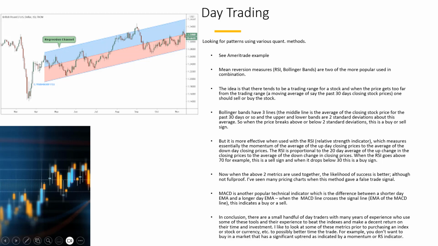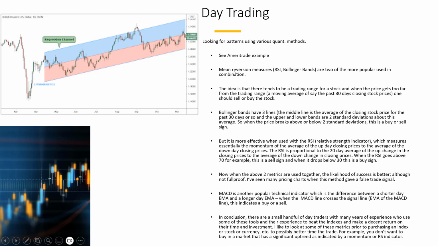The idea is a stock price tends to trade within a range, even within a trend, right? It tends to stay within a range as it's moving through this trend. So when the stock is down here, you would like a signal, okay, it's oversold and this would be a good time to buy. So what metrics can I look at to give me an indication that this would be a good time to buy? Because if I did buy here, it was going back to the mean, right? And we can make some money.